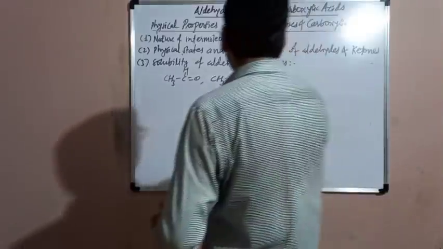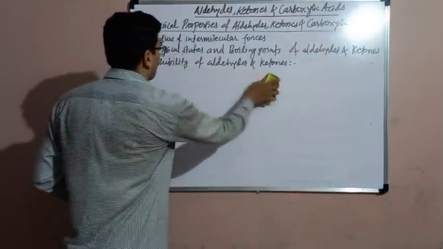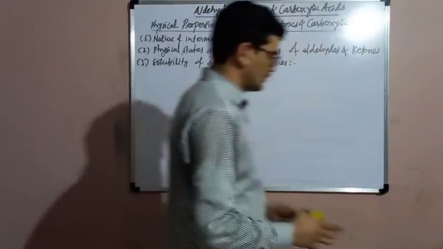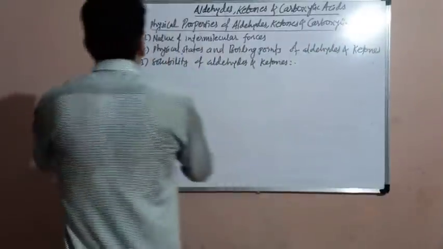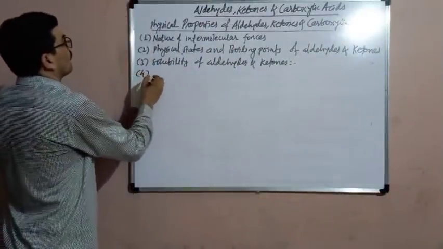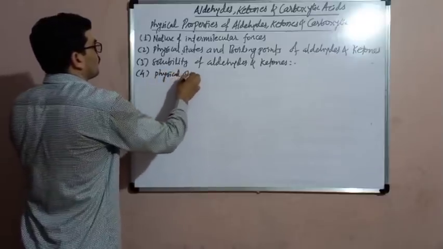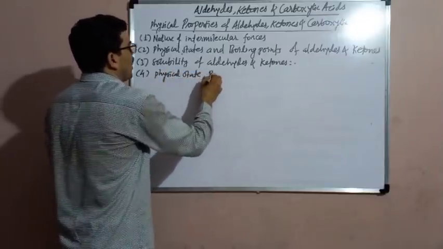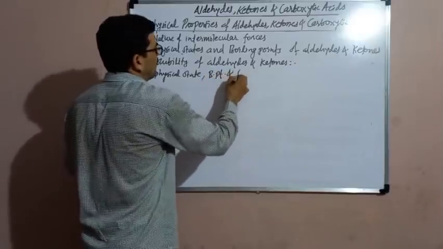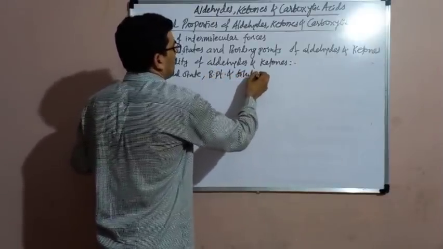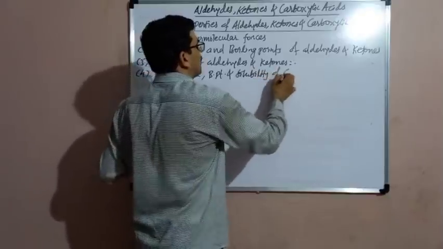Then the next physical property: physical state, boiling points and solubility of carboxylic acids.